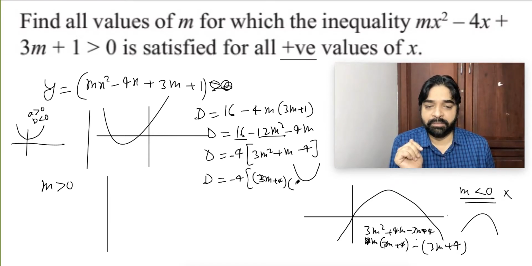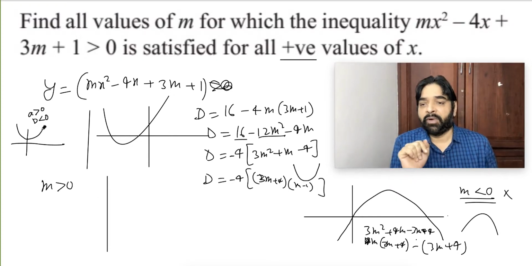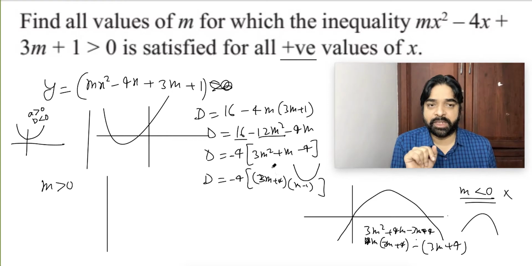Other factor will become m minus 1. Anyway, this is the discriminant. For this case, discriminant should be less than 0, means this quantity should be less than 0. This will be less than 0 means what? This should be greater than 0.